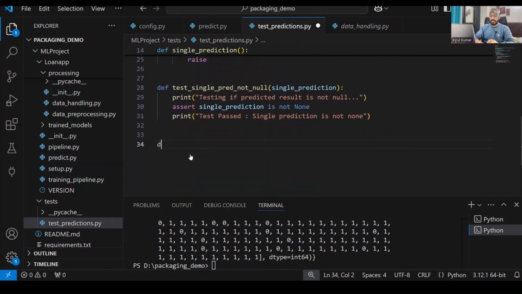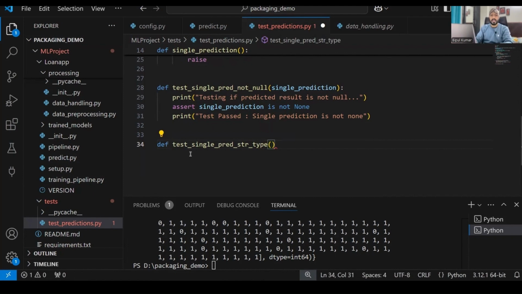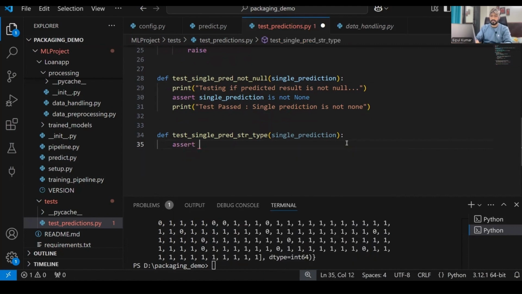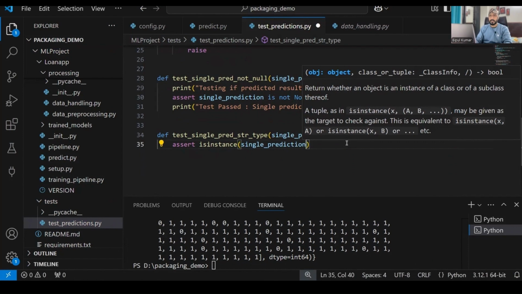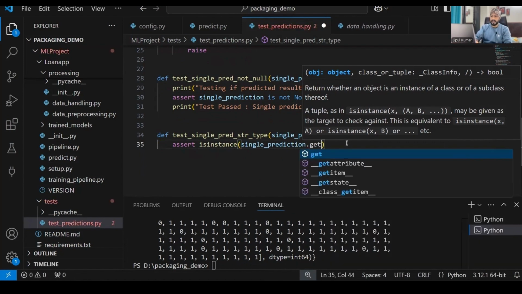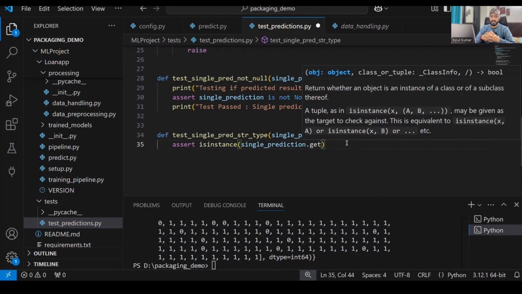So let's try to write it: def test single prediction string type. Is it a string type or not? For that, the single prediction will be there. And here I can just write assert isinstance. The single prediction that we have, is it a string or not? So single prediction dot get, I'll get the outcome of that single prediction.